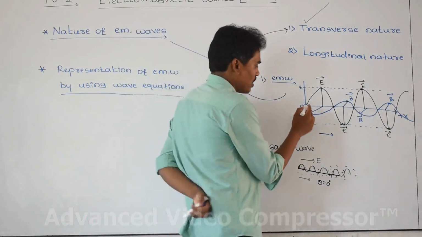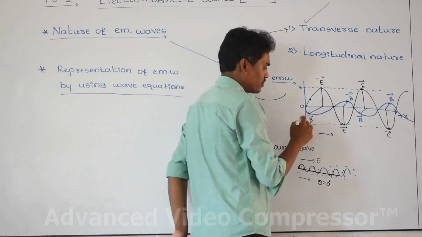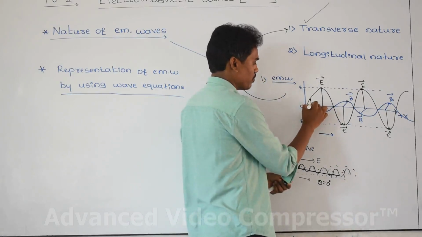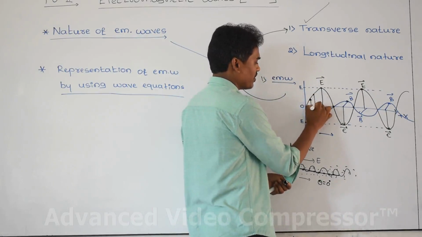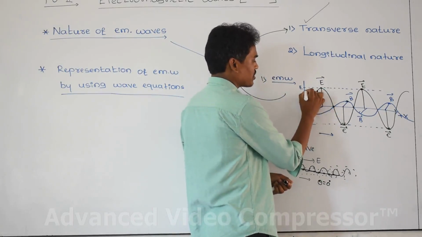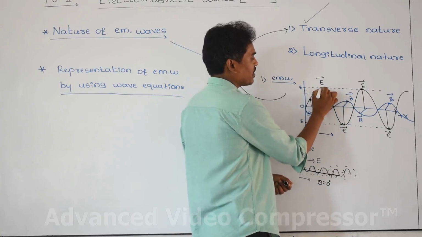And here at this point the electrical field is minimum, but at this point the electrical field is maximum.